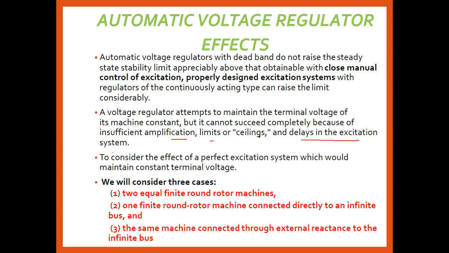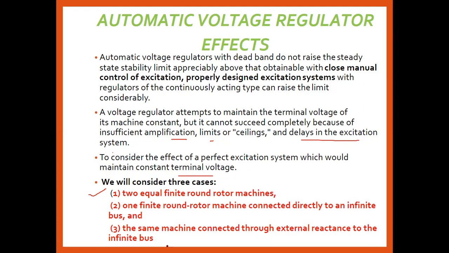Okay, so to consider the effect of a perfect excitation system which would maintain the constant terminal voltage, we have to consider three cases. Number one, two equal finite machines. Number two, one finite machine connected directly to the infinite bus.